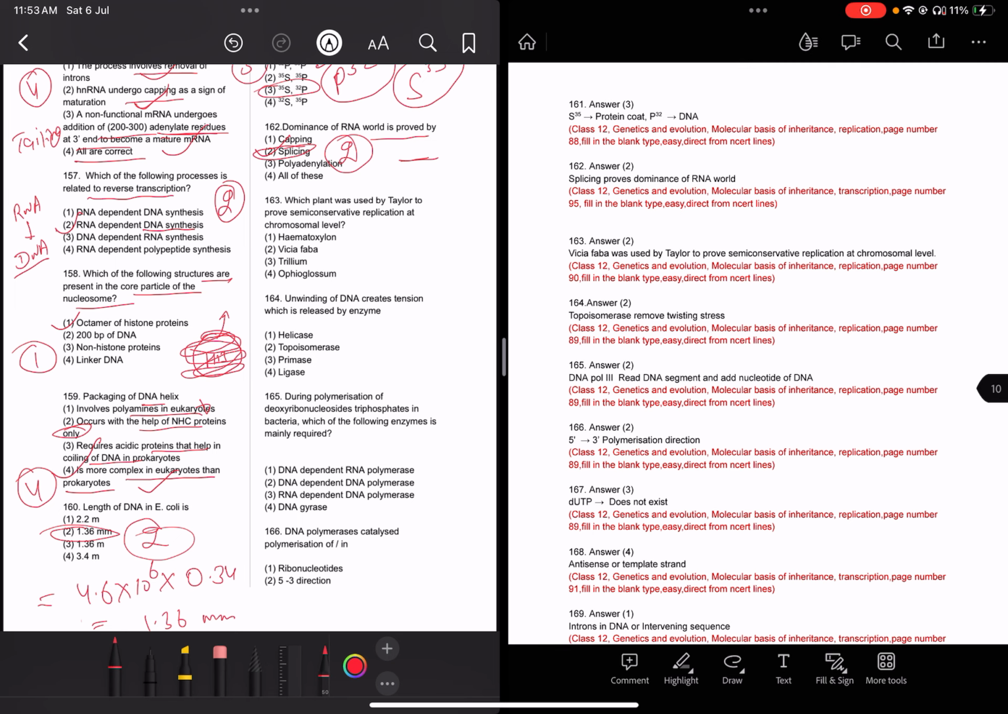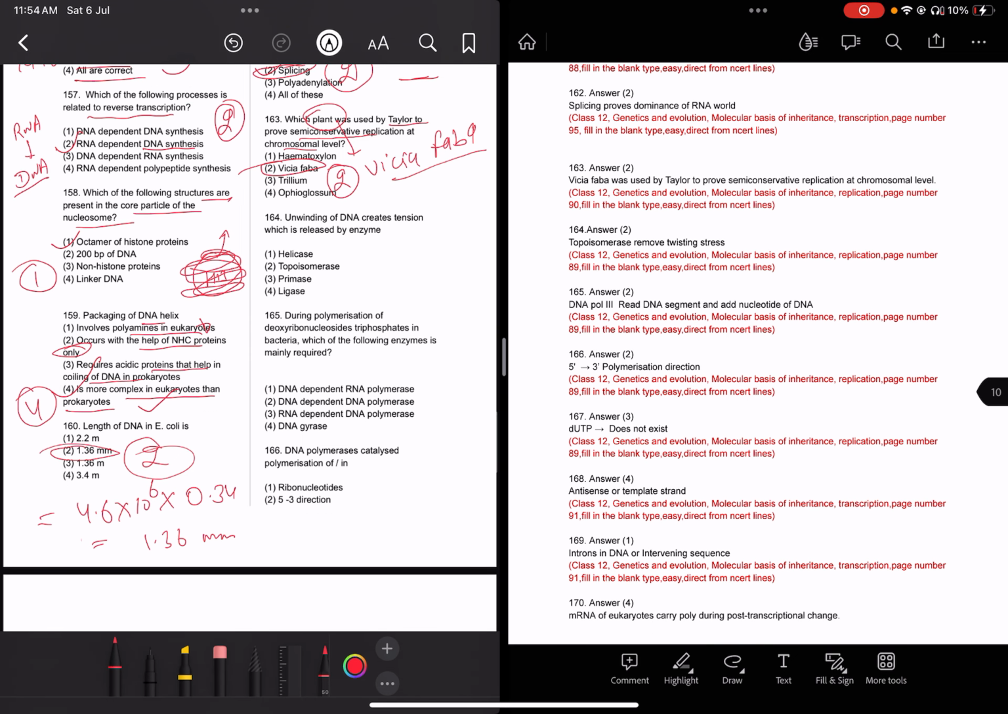Now read 163. Which plant was used by Taylor to prove semi-conservative replication at the chromosomal level? Taylor is a scientist who used one plant, named Vicia faba. This is an NCERT question. Vicia faba was used to prove the semi-conservative nature of replication at the chromosomal level.